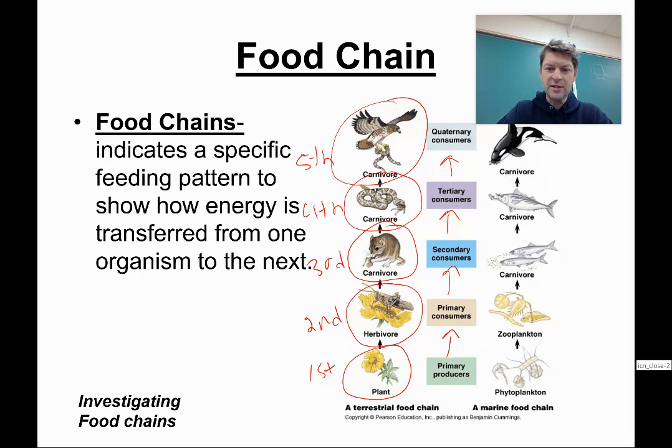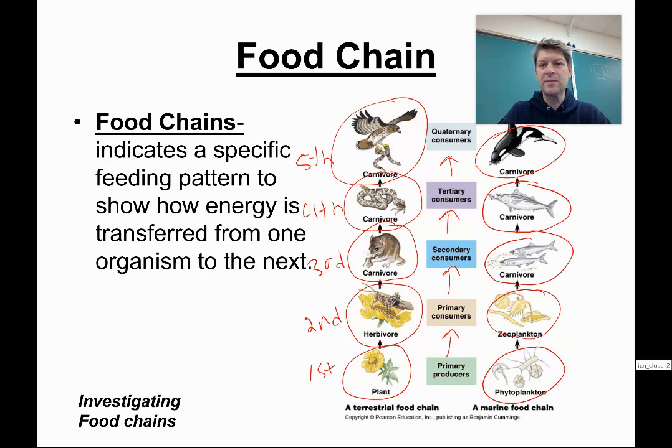Same with this marine or aquatic food chain here. We have the phytoplankton at the bottom. That's the producer. The zooplankton eats it. These types of small fish eat the zooplankton. This carnivore eats them. And then finally, we've got the killer whale at the top. That would be the top carnivore. It follows the same sort of pattern. These aren't the only food chains, obviously, but these are examples of food chains.